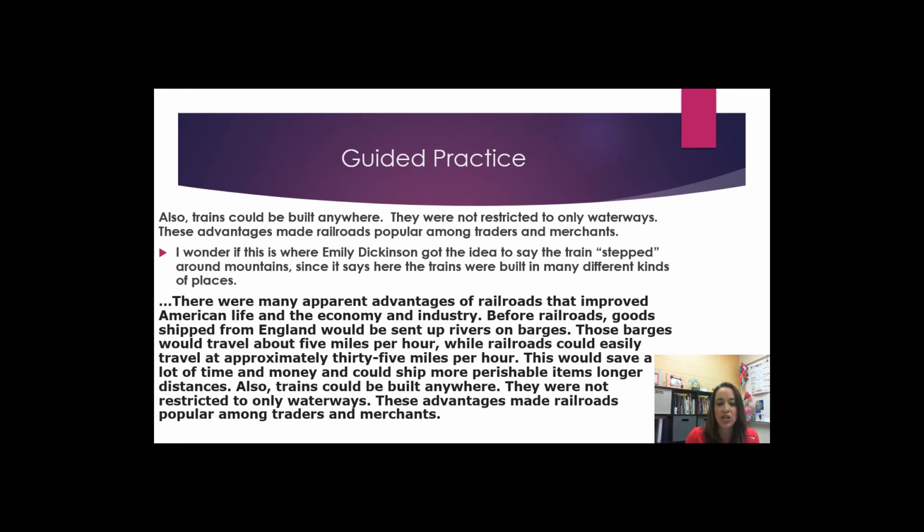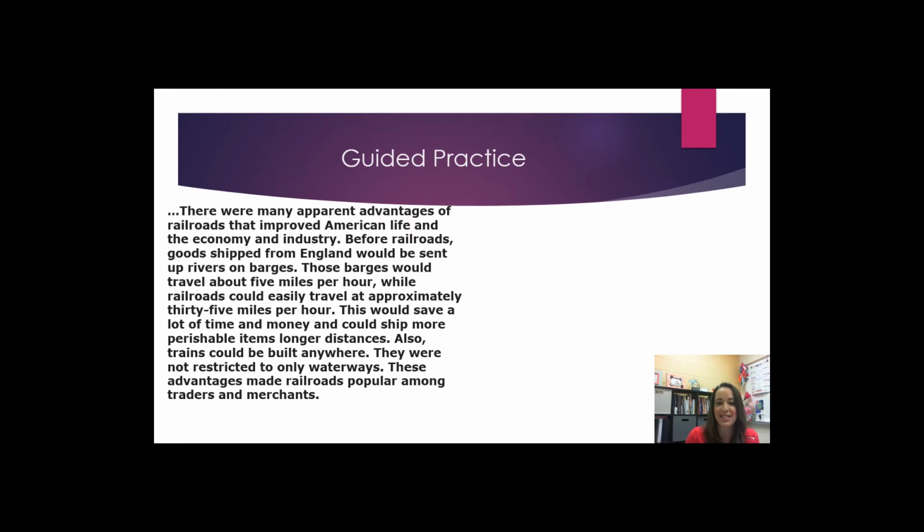Before railroads, goods shipped from England would be sent up rivers on barges. Those barges would travel about 5 miles per hour, while railroads could easily travel at approximately 35 miles per hour. This would save a lot of time and money and could ship more perishable items longer distances. Also, trains could be built anywhere. They were not restricted to only waterways. These advantages made railroads popular among traders and merchants.